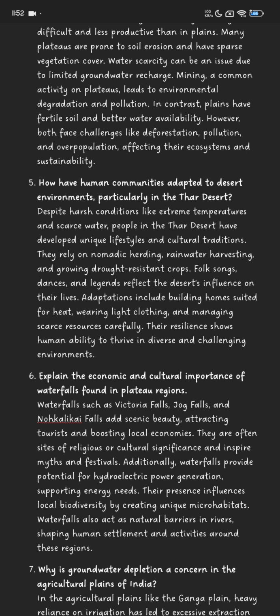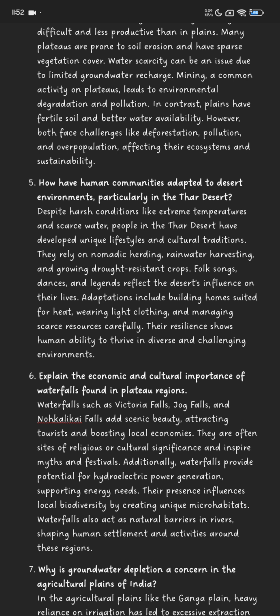Folk songs, dances, and legends reflect the desert's influence on their lives. Adaptations include building homes suited for heat, wearing light clothing, and managing scarce resources carefully. Their resilience shows human ability to thrive in diverse and challenging environments.